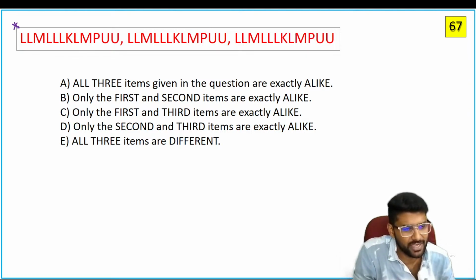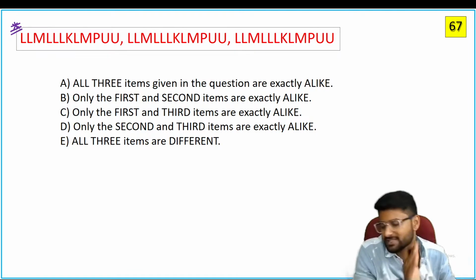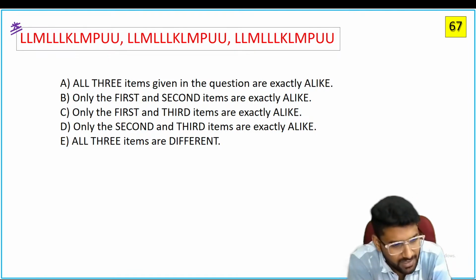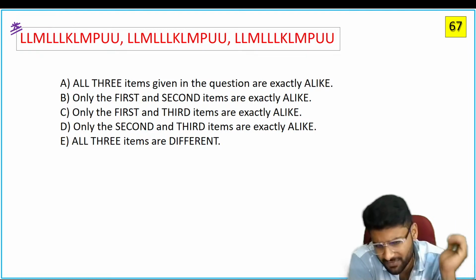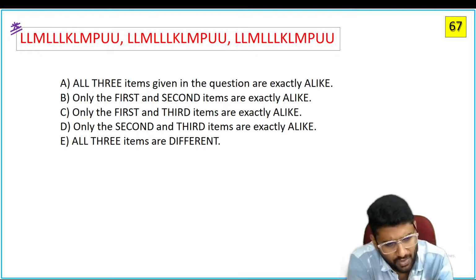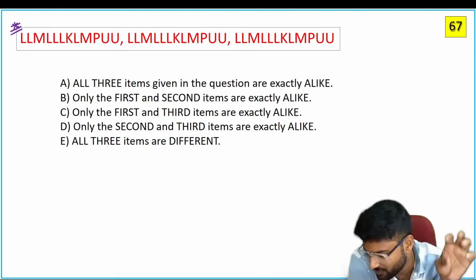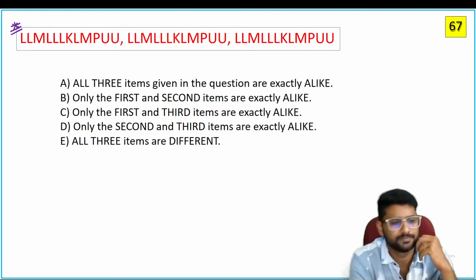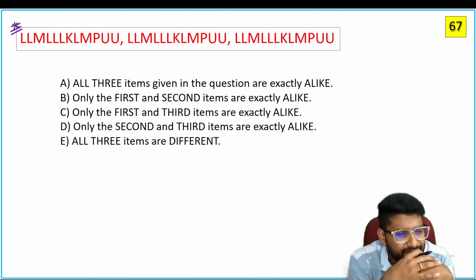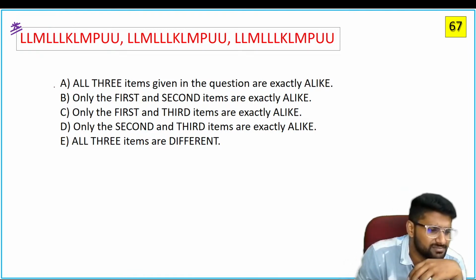So they will check your IQ, guys. They will check your visual skills in these questions. Now see, consider this as one word. If all the letters are the same, or they are given as different letters, choose your option. While seeing these options, you can understand what the question is. Sometimes if you do not understand the question, read the options, guys. Then you will understand what the pattern is in the given information. If anything is different, guys, all look the same. That's why the answer is A.